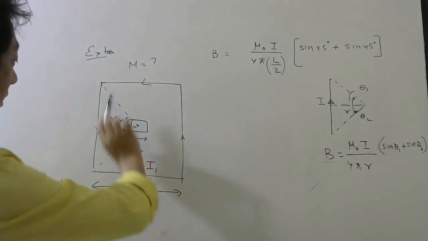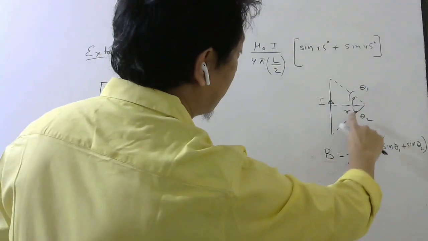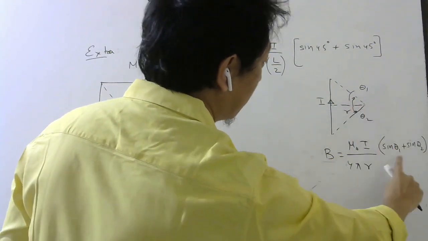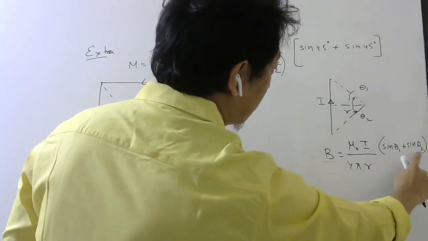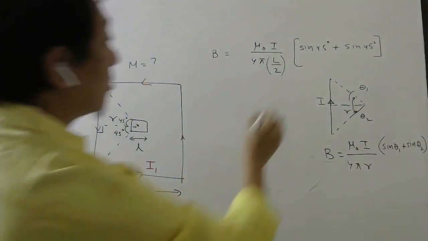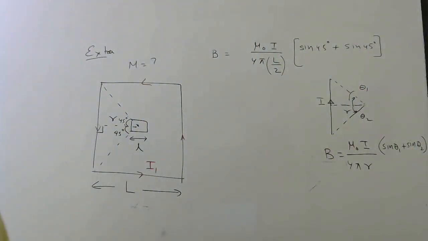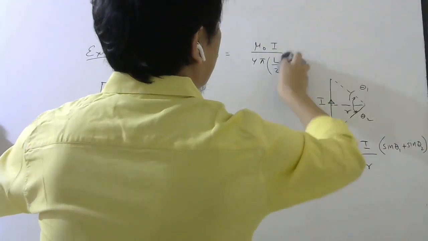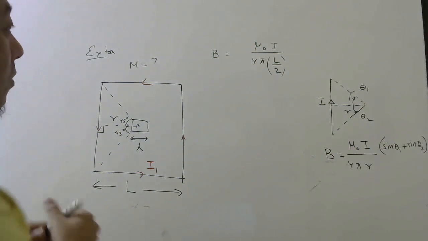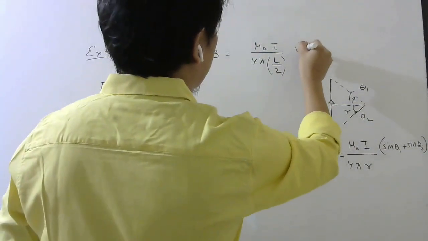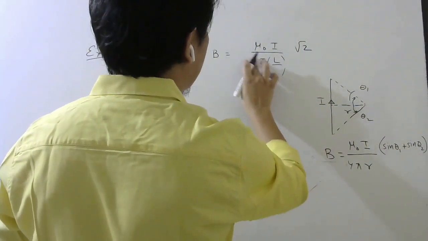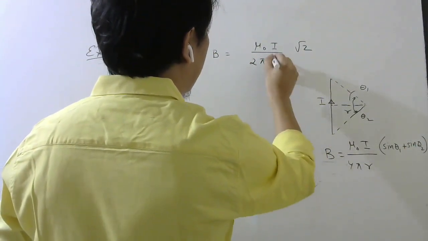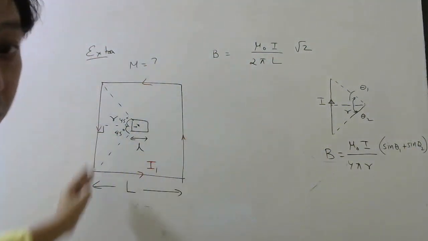And both the angles are in the direction we have taken in the derivation of the formula, positive for this one, positive for this one. Okay. So sine 45 plus sine 45 will be 1 by root 2 plus 1 by root 2, that is 2 by root 2, which will give you root 2. So this is root 2, and this 2 and 4 will cancel. So here 2. So this is the magnetic field at this point due to one of the straight wires.